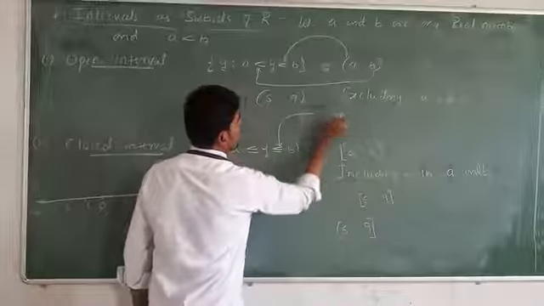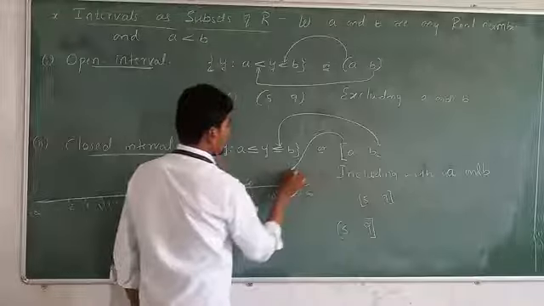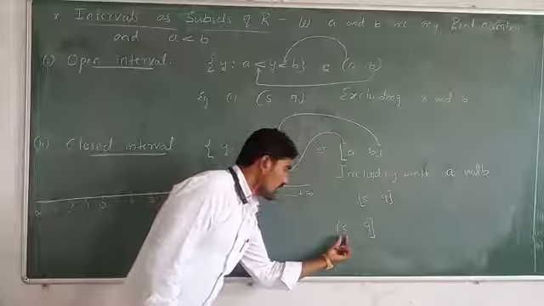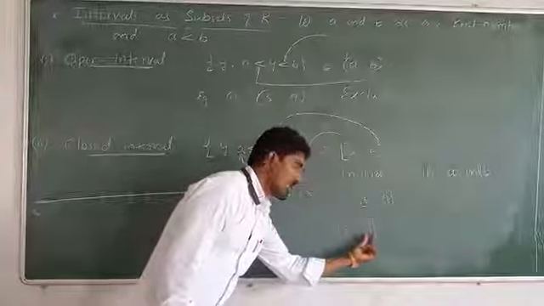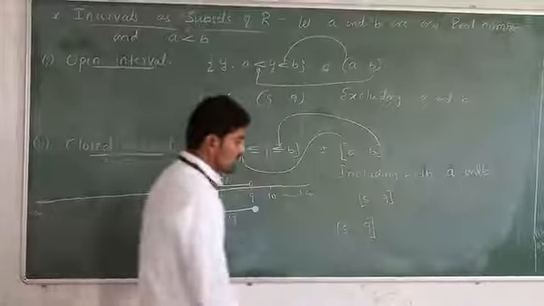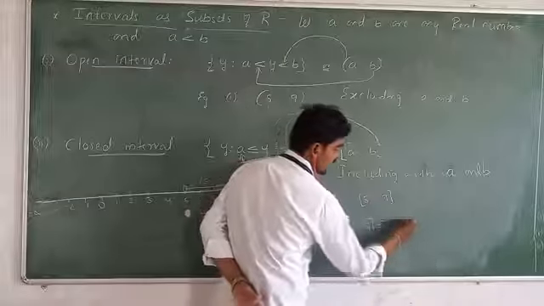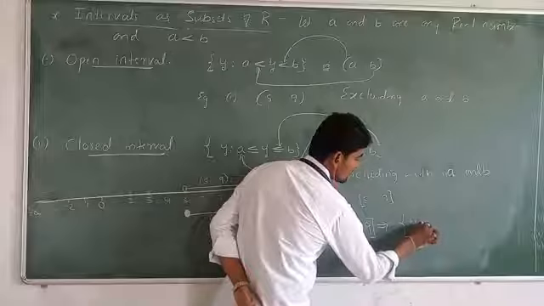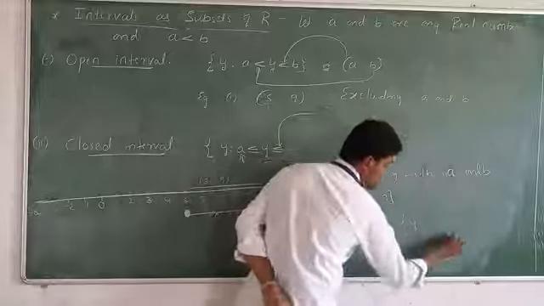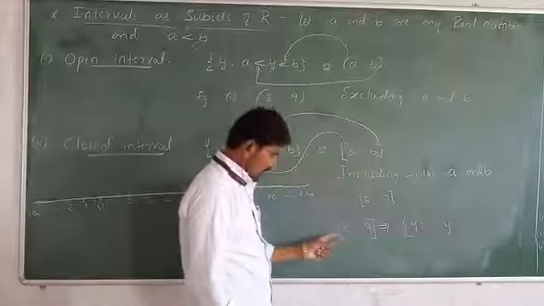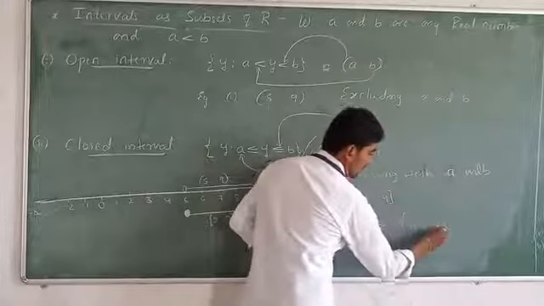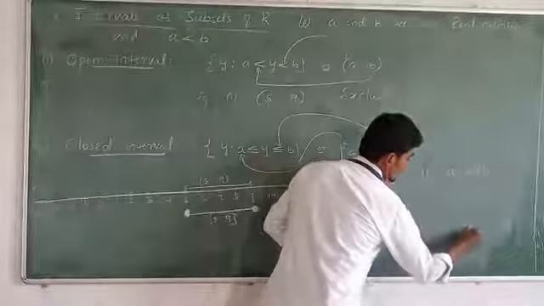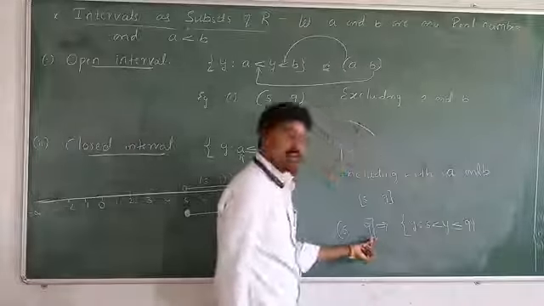But here we have greater than 5, less than 9. So how do you represent this in set builder form? Let all the elements of the set be represented by the letter y, and y should be greater than 5, because it is open at 5, and less than or equal to 9, because 9 is in the closed interval.